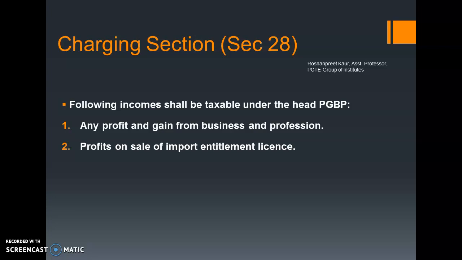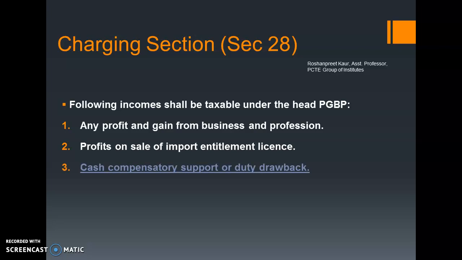Now if it happens that some company is not in need of this import entitlement license, this license can be sold by the company to someone else. If the person is not in need of this license, so this license can be sold to someone else. So whatever money that person gets from this import entitlement license, by sale of this license, whatever money the person is getting is to be included under the head PGBP, right?